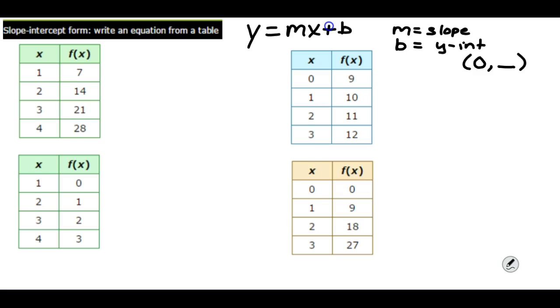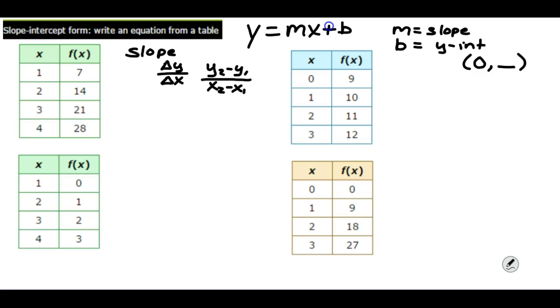Now, the other thing we have to find is the slope. And if you remember, slope is the change in y, or delta y, over delta x, the change in x, which can be found with y sub 2 minus y sub 1 over x sub 2 minus x sub 1. However it is that you remember to find that slope.